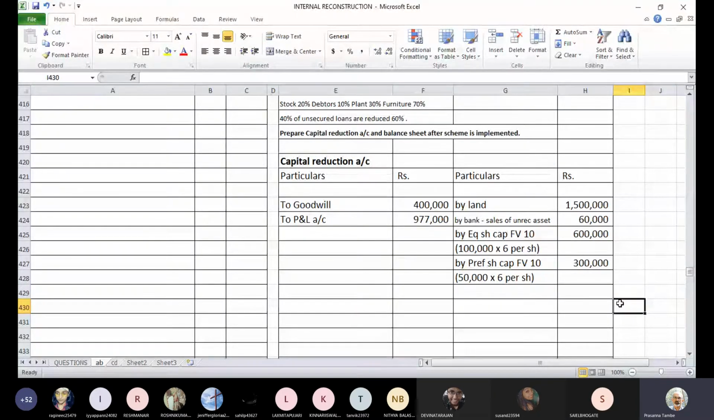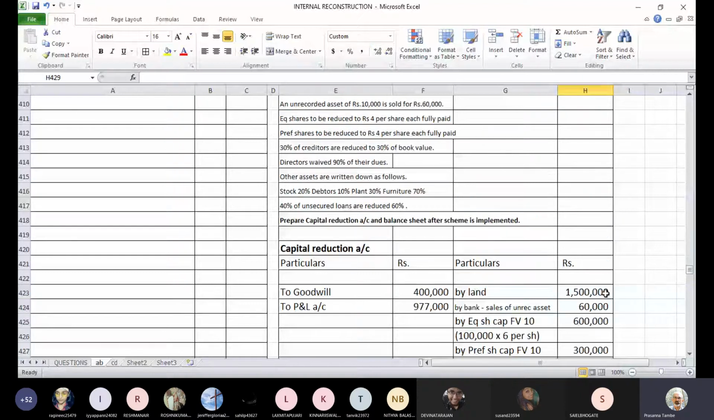All of you have finished these entries. Can we go to the next one? Yes, sir. Then 30% of the creditors are reduced to 30% of book value. So that means you have creditors, but not all of them have agreed for reduction. Only 30% of them have agreed for reduction. And these 30% creditors, how much have they agreed for reduction? They have agreed that their payable balances will be reduced to 30% of book value. So in that case, what will be the amount of actual discount in terms of percentages? What is the actual discount provided by the creditors?